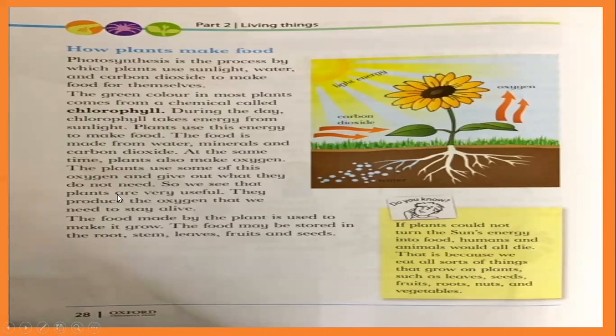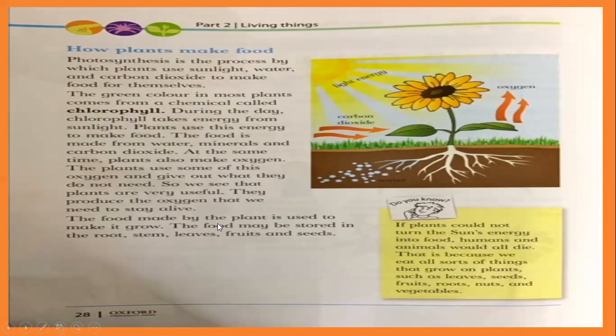So we see that plants are very useful. They produce the oxygen that we need to stay alive.